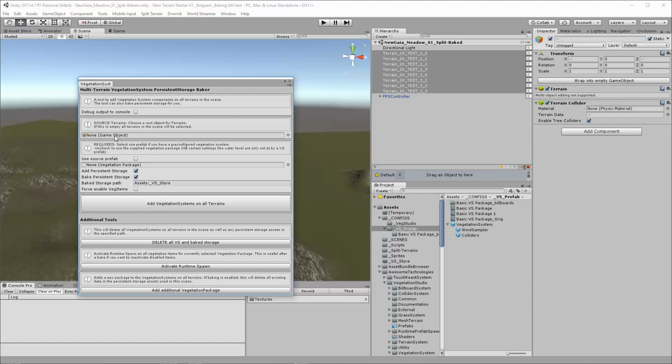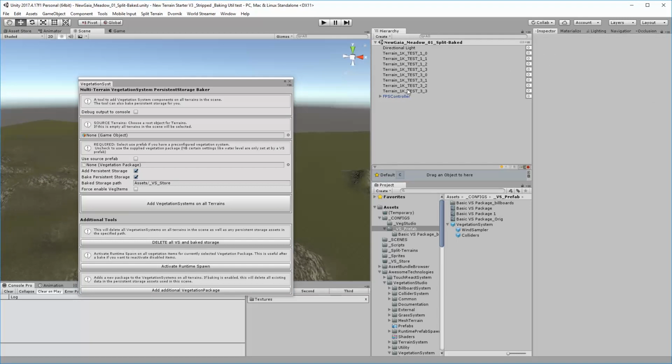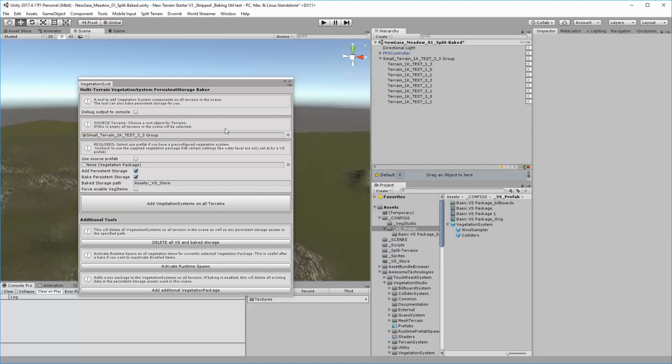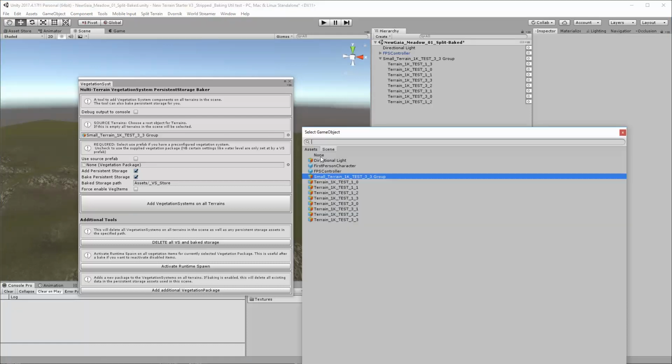So your source is the terrain, and you don't need to if you're just wanting to add it to every single terrain in the scene. But if you're having to split it up into smaller groups and you're, as I say, parenting them, so for example, if you had done something like that and you put them all inside one, you could then just drop this in and then it will only deal with these ones. But I'm just going to deal with